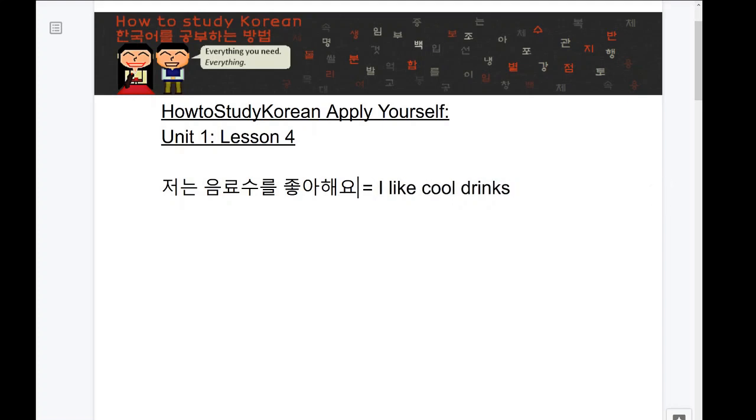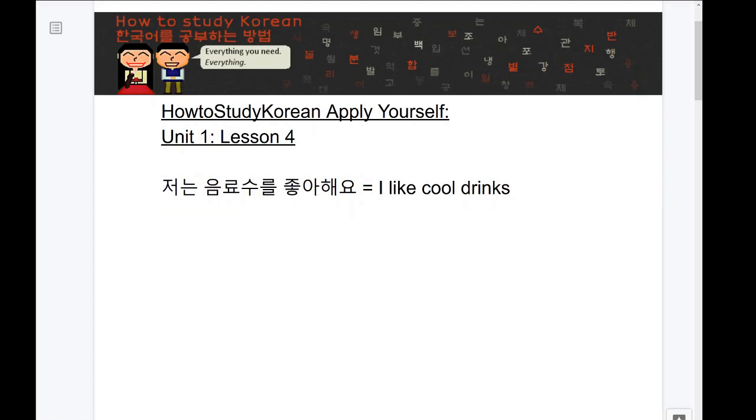Now, this right now just says I like drinks. I want to point out that there is no way to indicate plurality in Korean. This could very well also mean I like a drink. There's no way to indicate that it's drinks or a drink. There is one way to make things in Korean plural, but it's usually only used for people. So for example, teachers or doctors or people in general, or students or brothers. It isn't typically used on random objects like this. The only way that you can tell that I'm talking about a drink or drinks is simply by context.